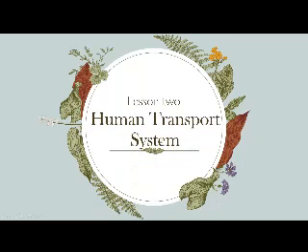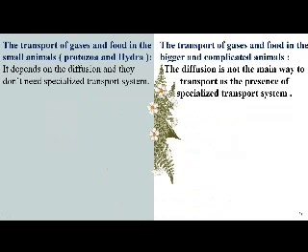But before talking about its structure, we will do a small comparison between the transport of gases and food in the small animals and the transport of gases and food in the bigger ones. Let's start with the small animals. In the small animals here, such as the protozoa and the hydra, there is no special transport system, but it depends on diffusion as the main way only.